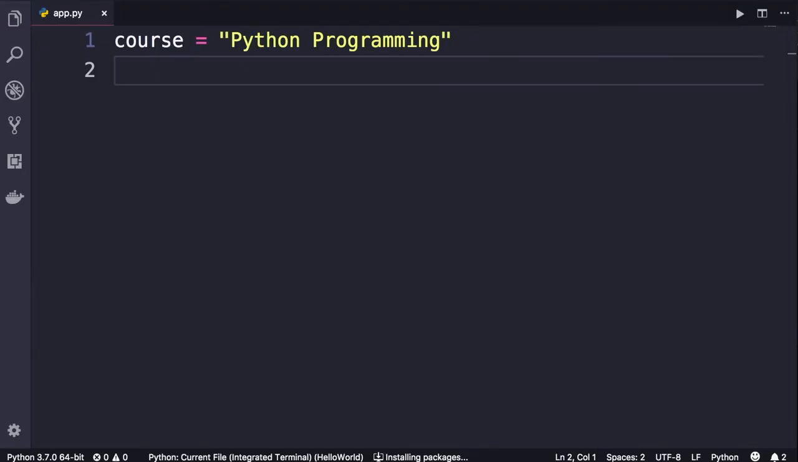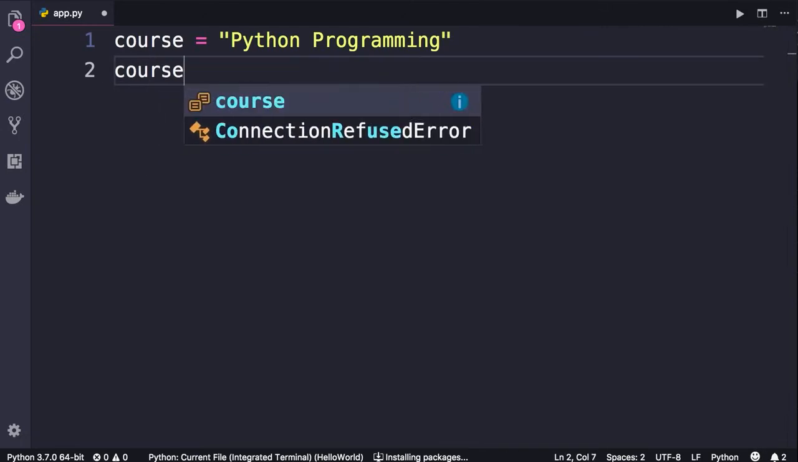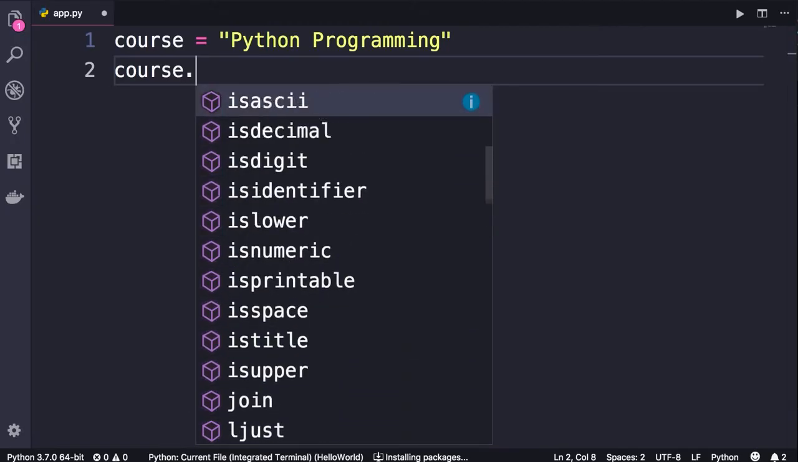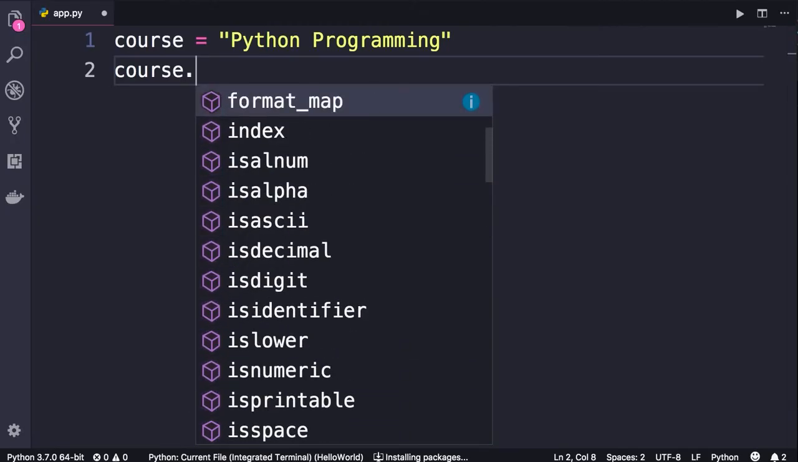In this lecture, we're going to look at a few useful functions available to work with strings. So earlier you learned about this built-in len function. This function is general purpose, so it's not limited to strings. Later, I will show you how to use this function with other kinds of objects. But in Python, we have quite a few functions that are specific to strings. Let me show you. So here, if we type course dot, see, all these are functions available on strings.